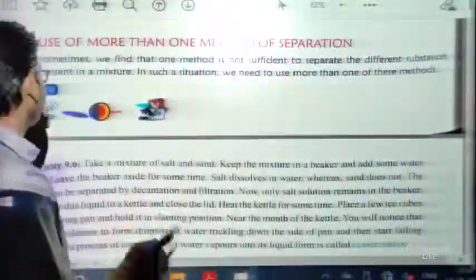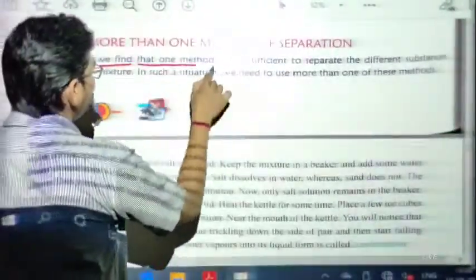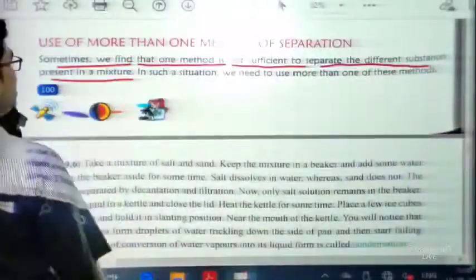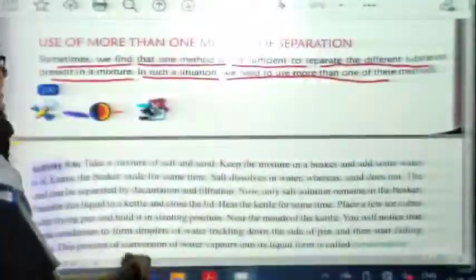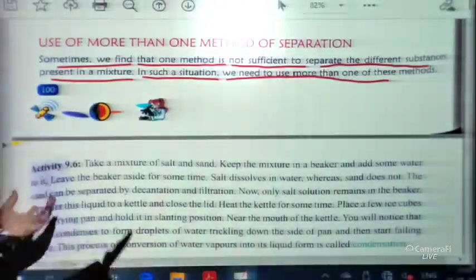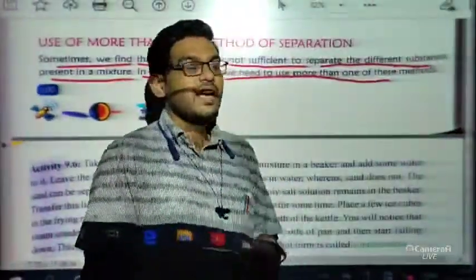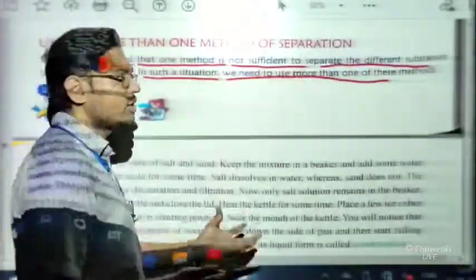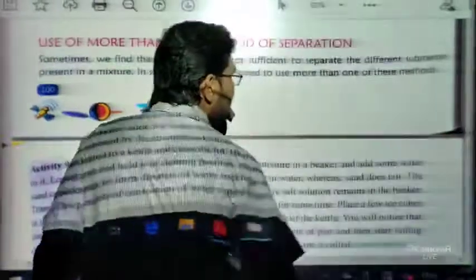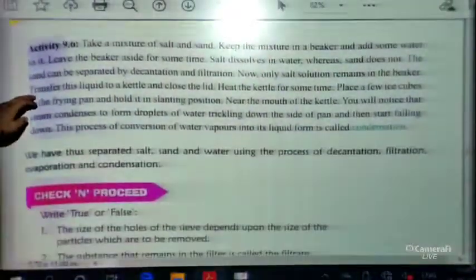Let us discuss. Sometimes we find that one method is not sufficient to separate the different substances present in a mixture. In such a situation we need to use more than one method. There are some situations where one method is not enough to separate these things. In that case we have to use more than one method.